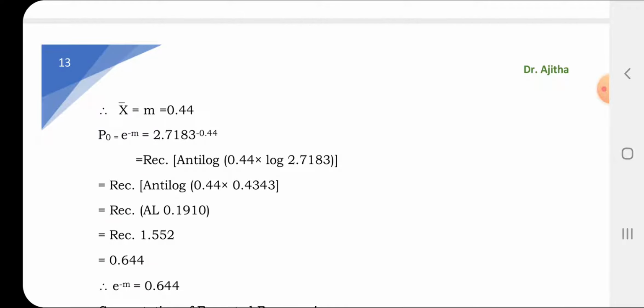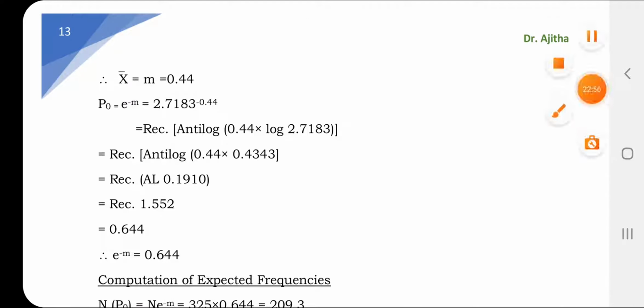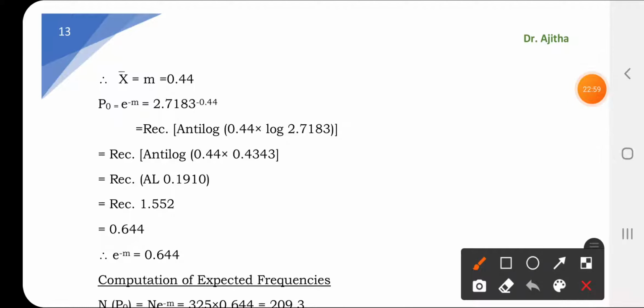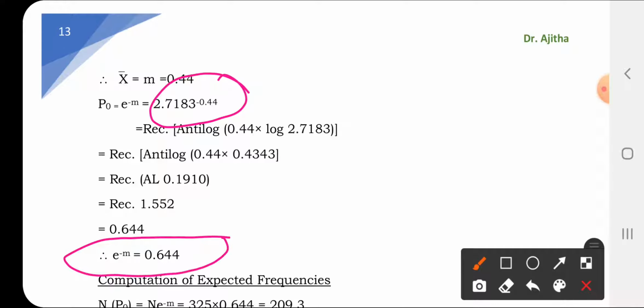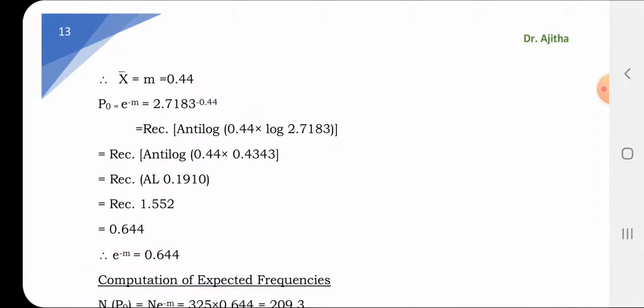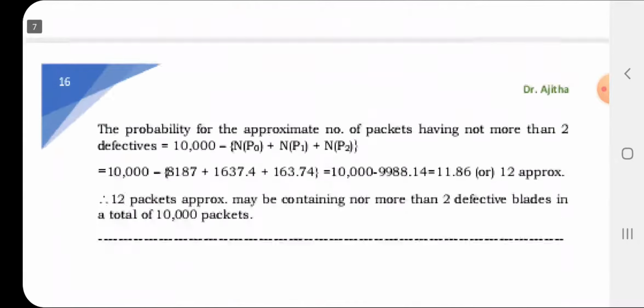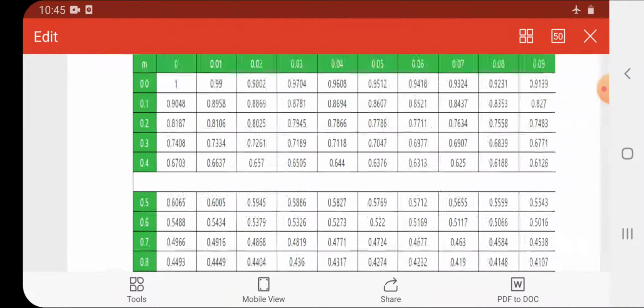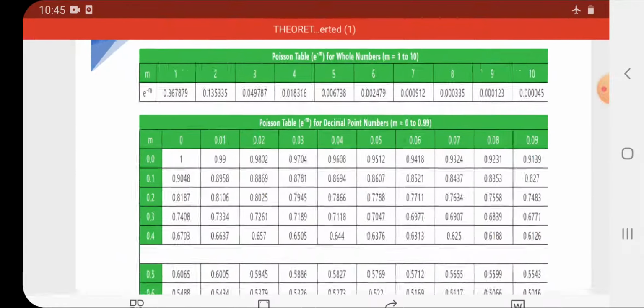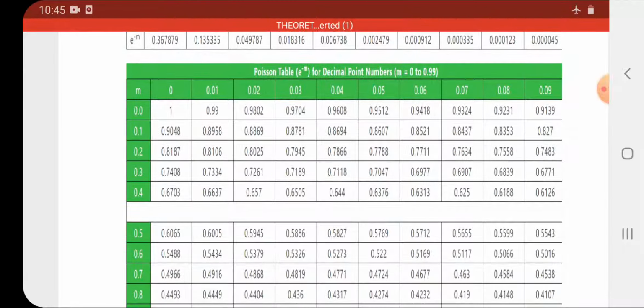You have got the value of m, mean is equal to 0.44, and with the help of the formula which I told you earlier, e to the power minus m, you have to find the value of 2.7183 to the power minus 0.44. The same we can find with the help of the table which I have shown here. Once you compute, you can check your answer also.